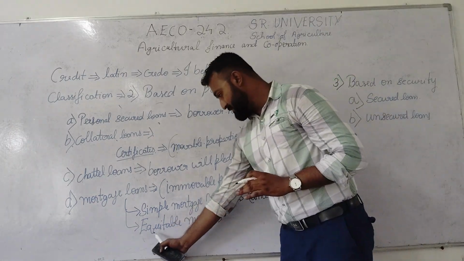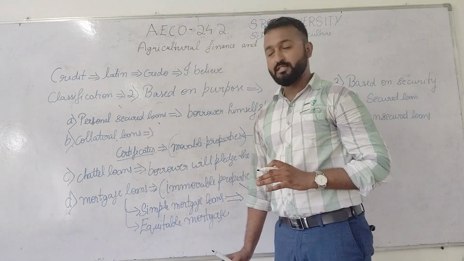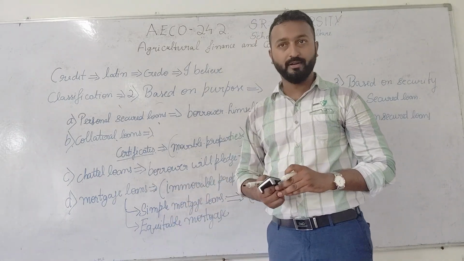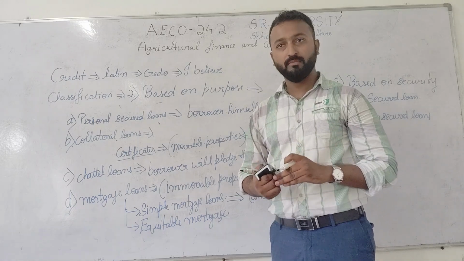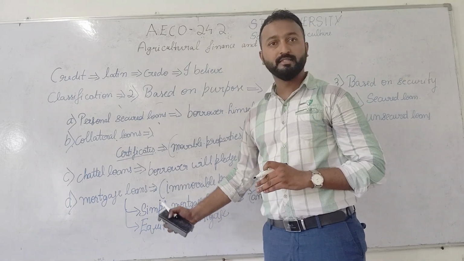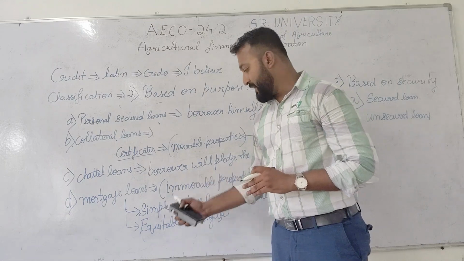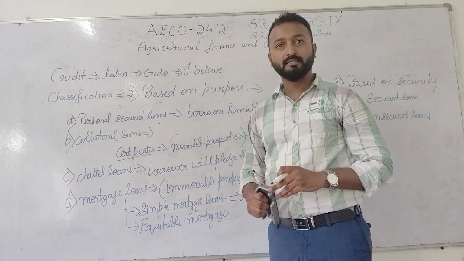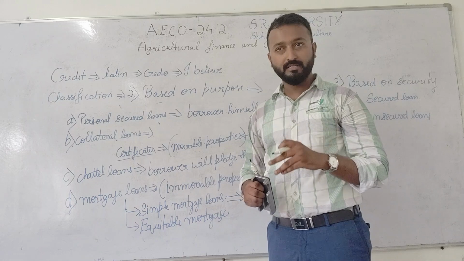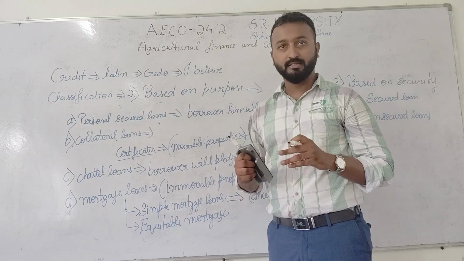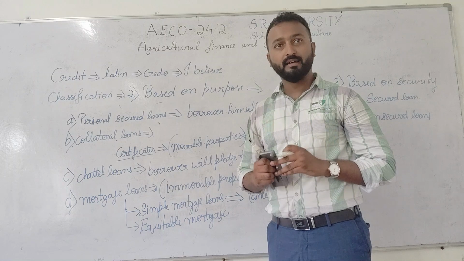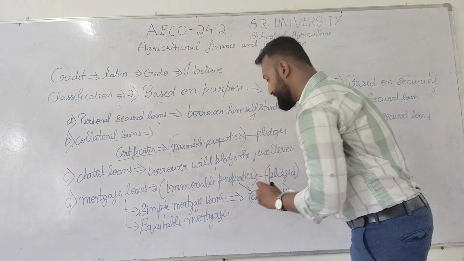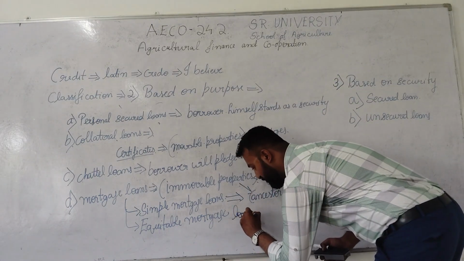Understood? The next one is equitable mortgage loans. Suppose this immovable property is self-acquired by the farmer itself or the borrower itself, and he has taken the loan by pledging this immovable property which is self-acquired by the farmer or borrower. That is called as equitable mortgage. Just imagine the farmer or borrower by his hard-earned money itself, he had purchased the land or purchased the building or constructed the building, but he is pledging that particular land or building in order to take a loan. That type of loan is called as equitable mortgage loans.